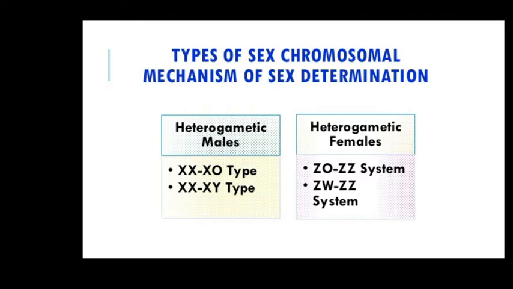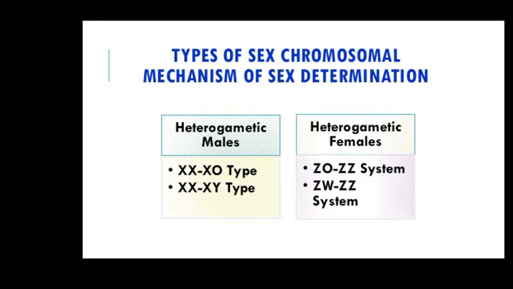Finalization of sex at the time of zygote formation is called sex determination. Two types of chromosomes are present in an individual: sex chromosomes, which determine the sex of the individual, and autosomes. As you see in your slide, we divide the mechanisms into two parts: male heterogamety and female heterogamety.